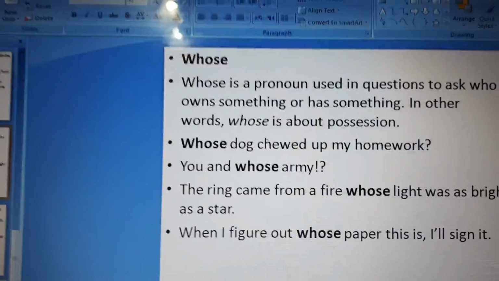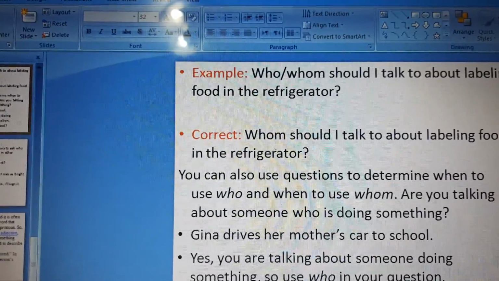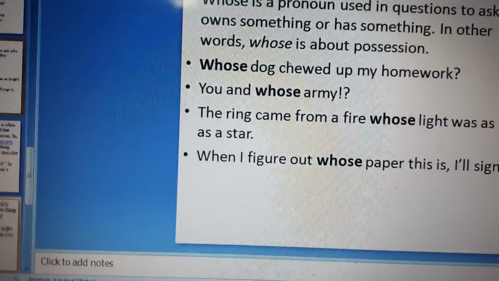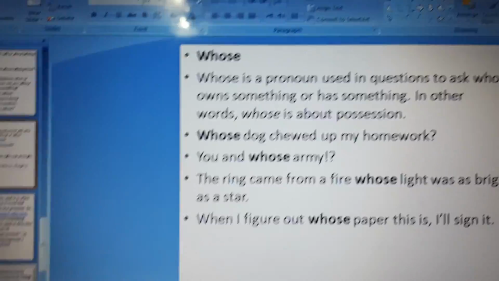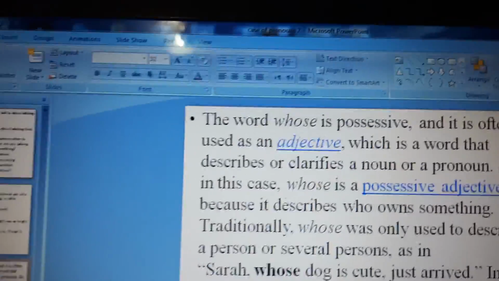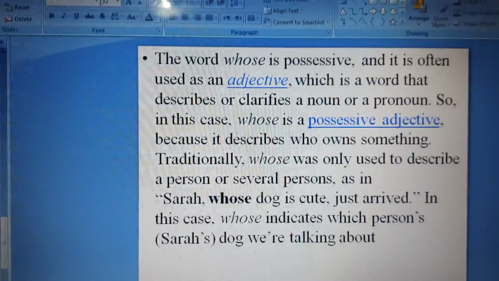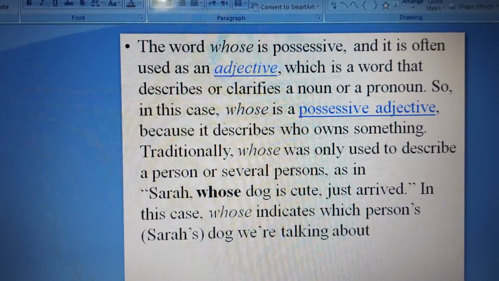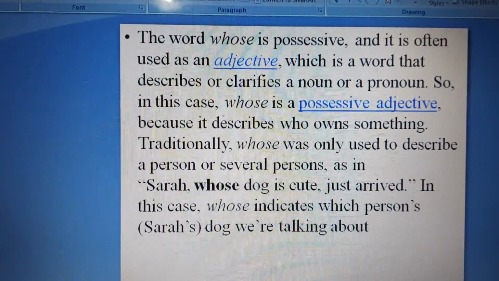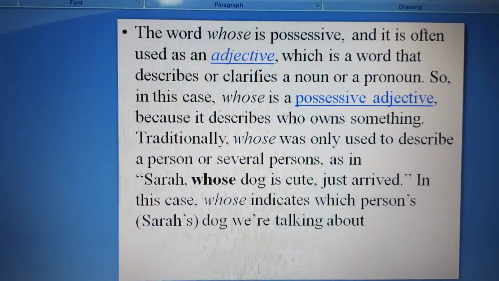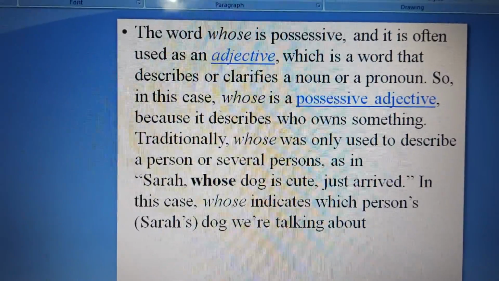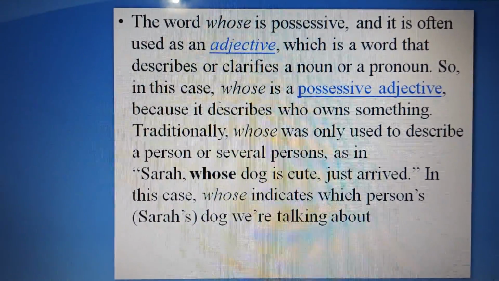Okay, what is the difference between whose, whom, and who? But we cannot say what is the difference between whose and who, because they're completely different. Okay, good. To explain more, the word whose is possessive and is often used as an adjective, which is a word that describes or clarifies a noun or a pronoun. So in this case, whose is a possessive adjective because it describes who owns something.